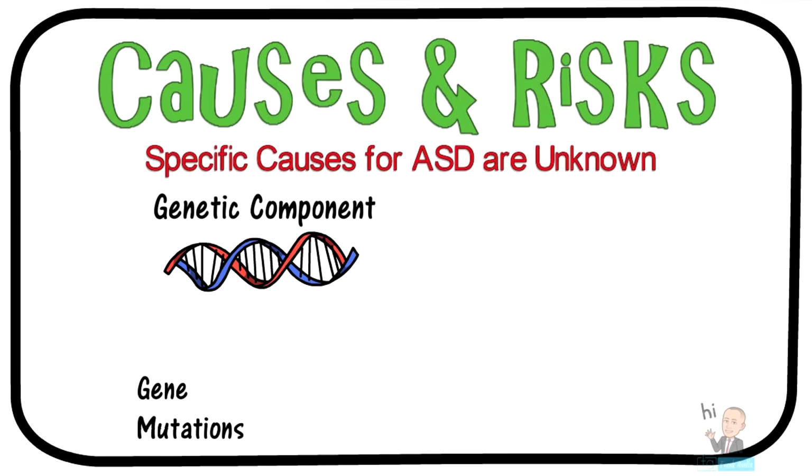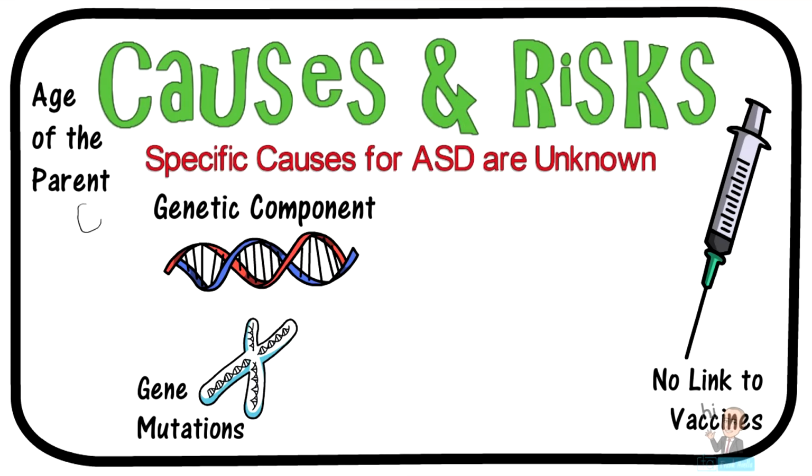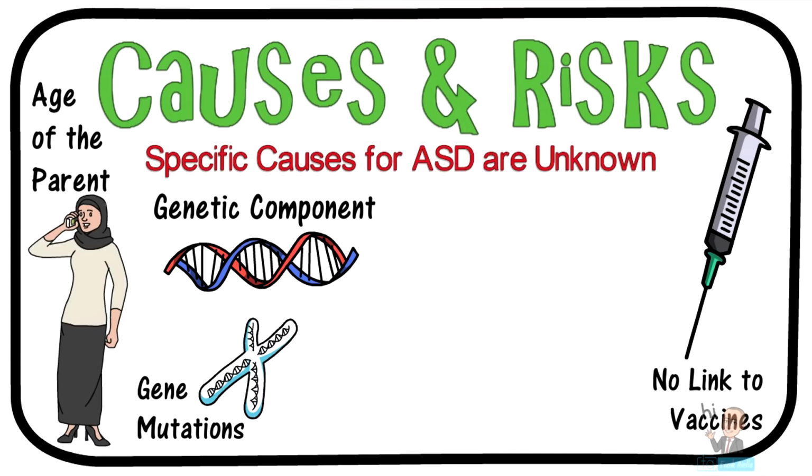Scientists are now able to focus their study of genetics onto a few different alleles and their mutations within the gene. Though there has been much talk about vaccines and autism, scientists say that the research is definitive. There is no link between the two. Another risk factor is the age of the parents. In fact, the risk of autism spectrum increases as the age of the parents increase.